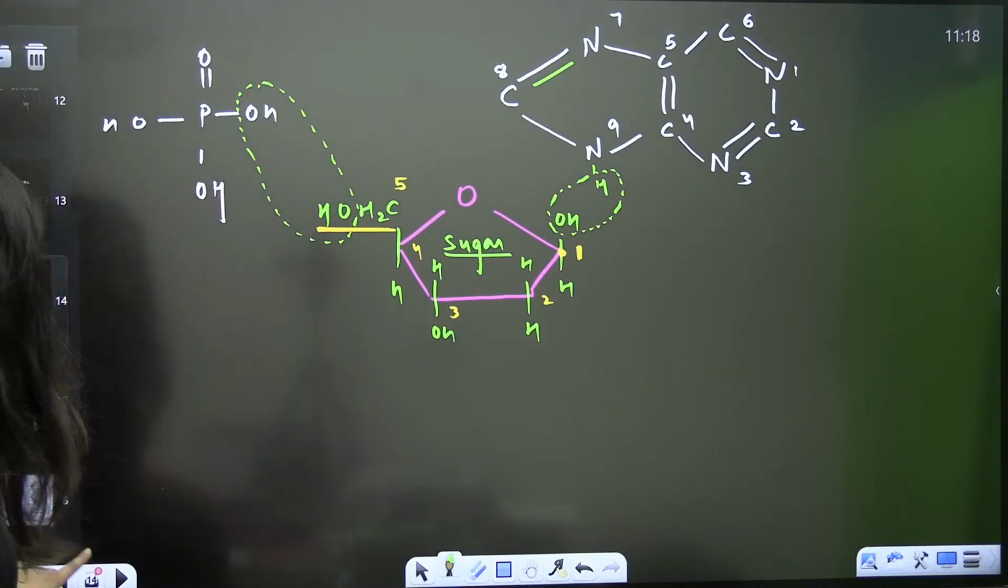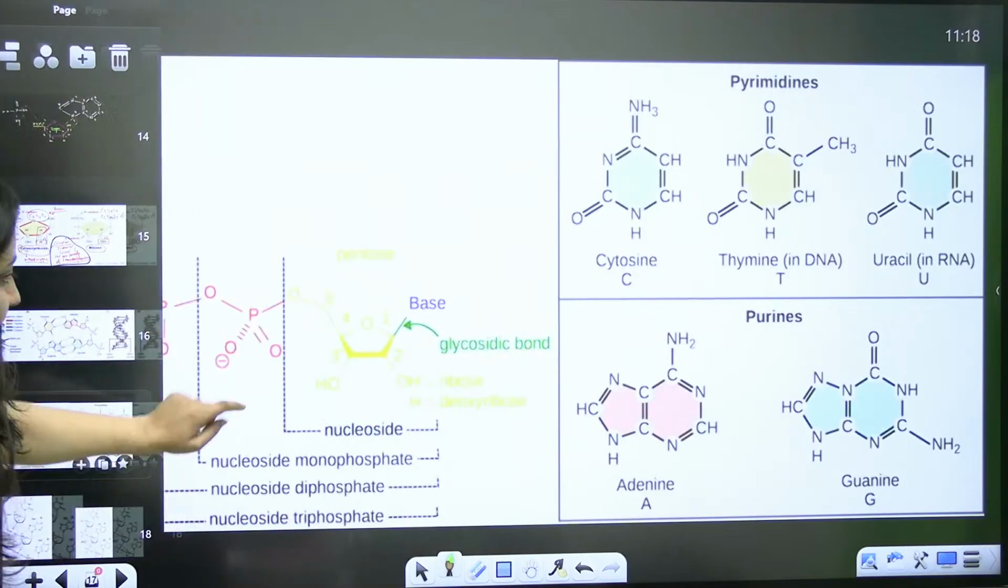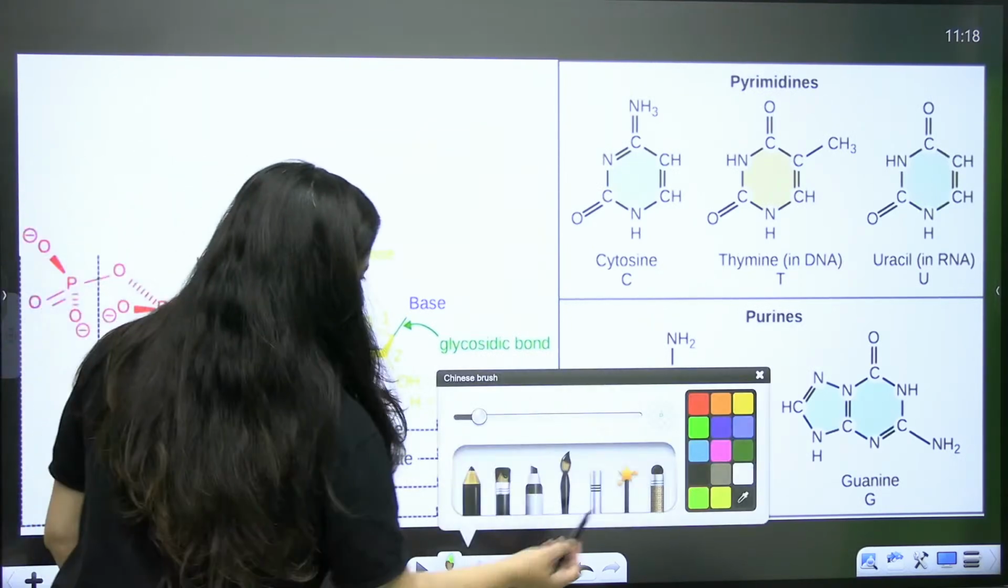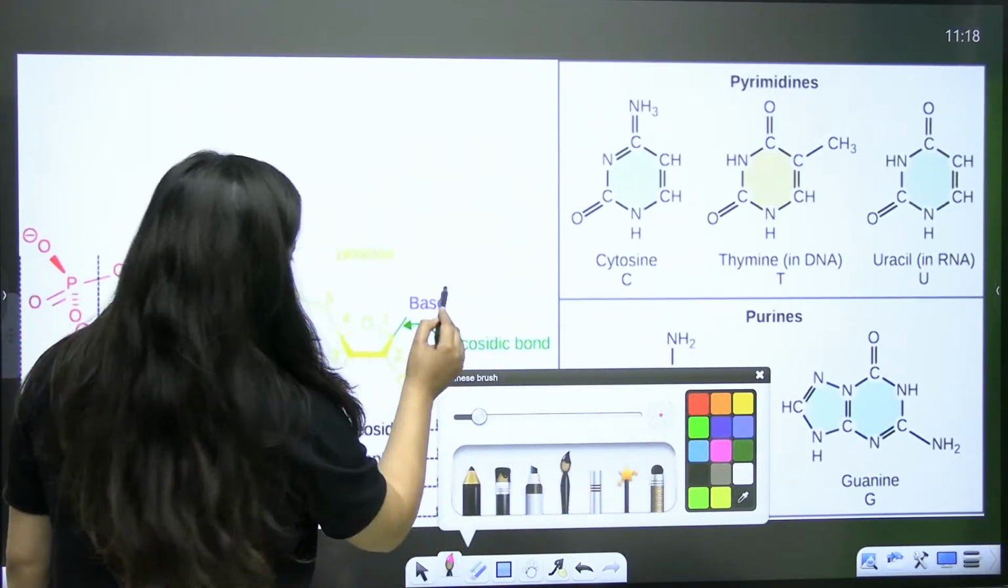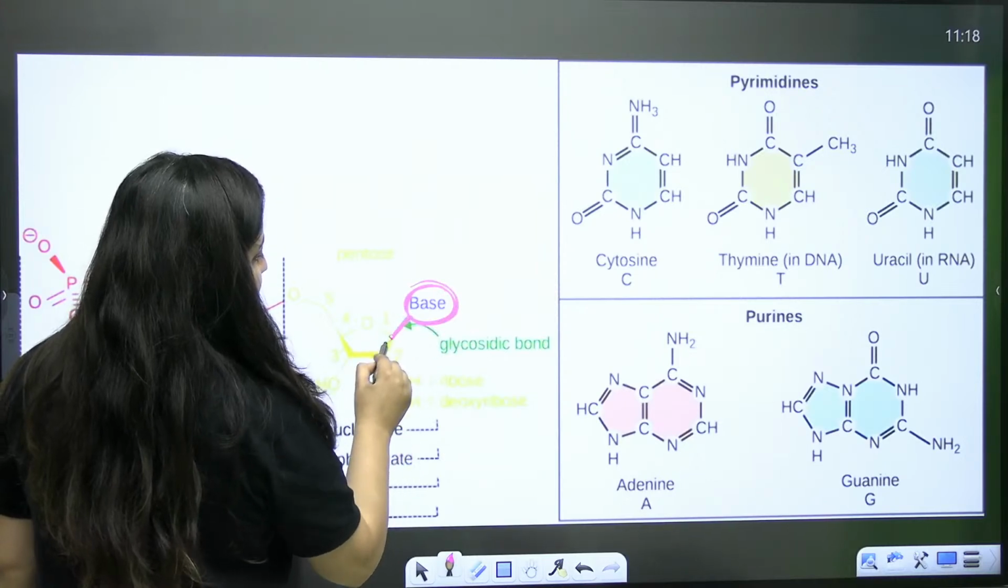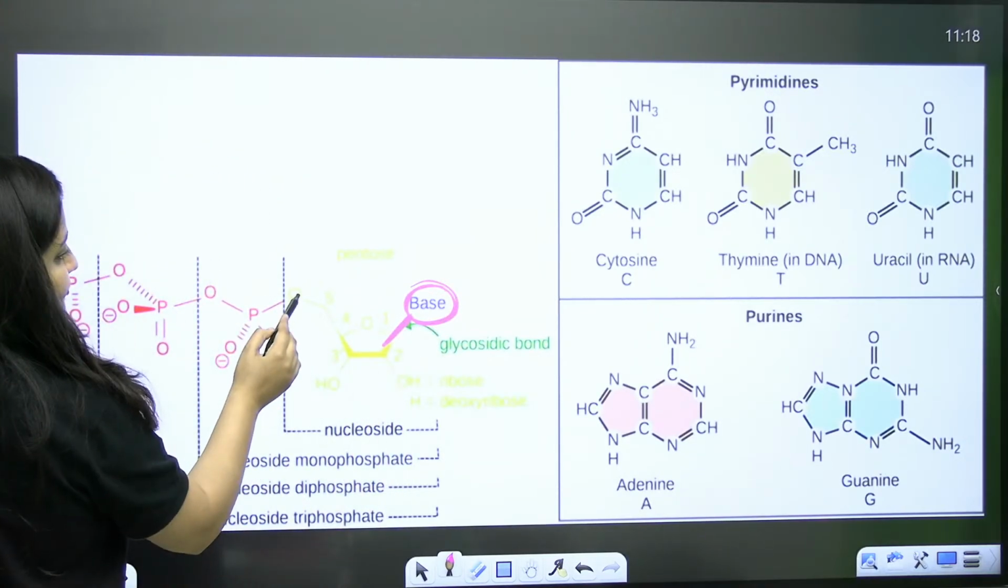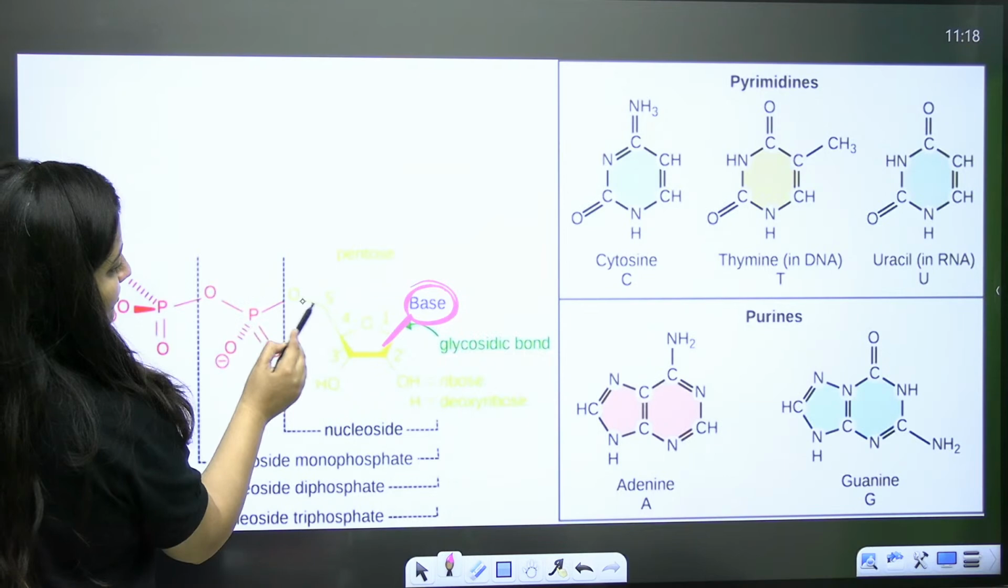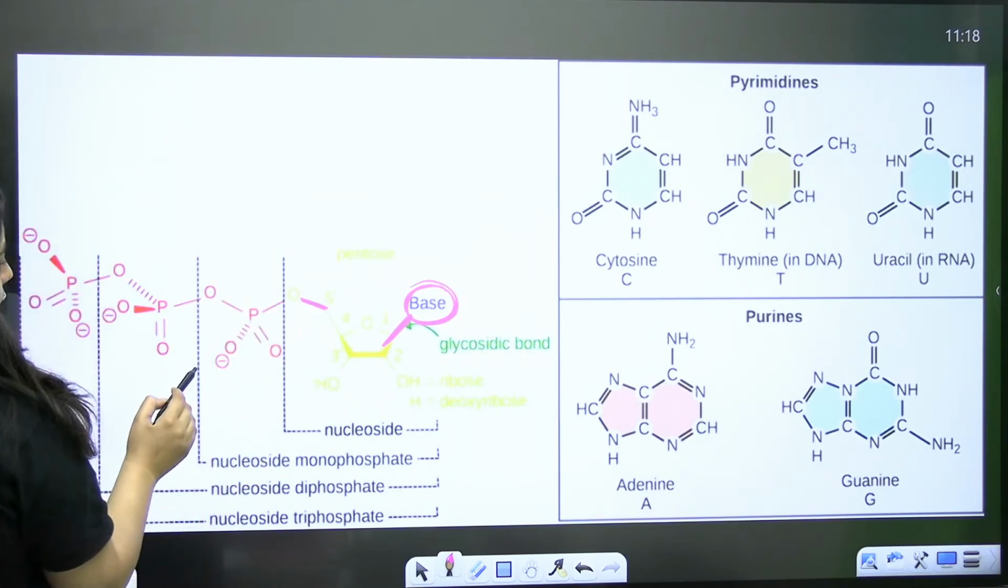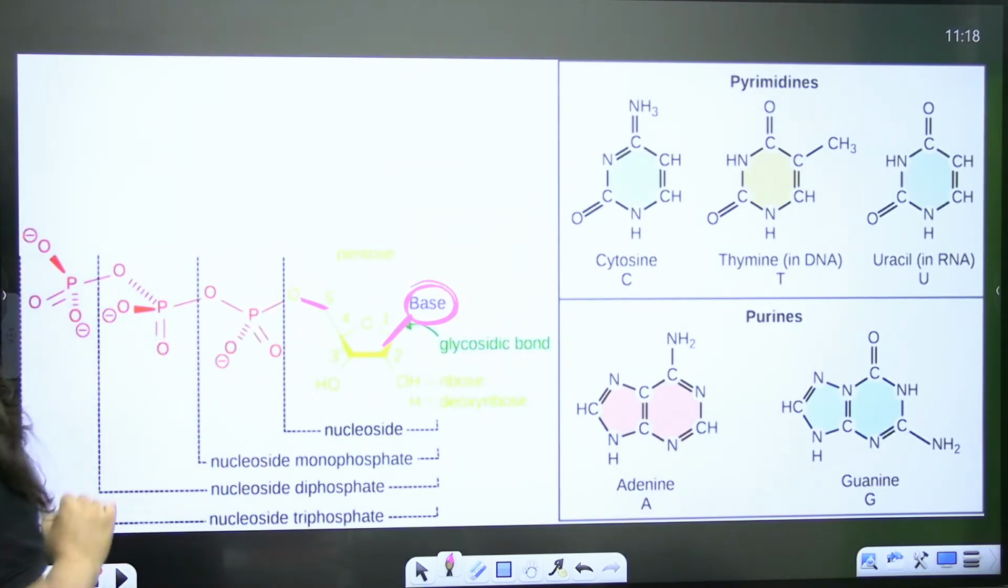I'm showing you the bonding here, nothing else. Just look at this. Here they are showing you the base. This base will join with the first carbon of the sugar, and this phosphoric acid is going to join with the fifth carbon of the sugar. That's what we are trying to show you here.